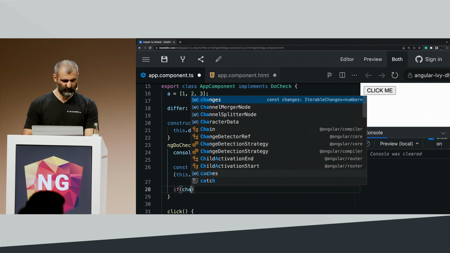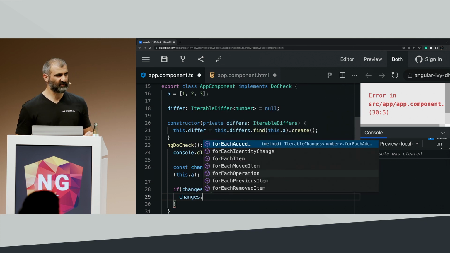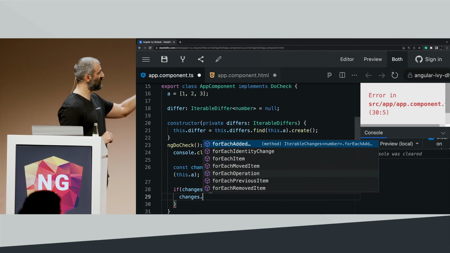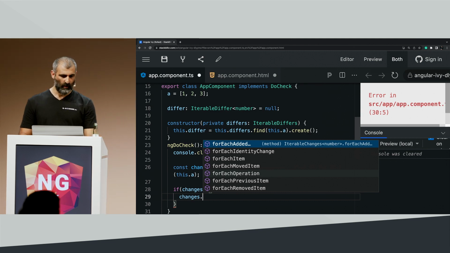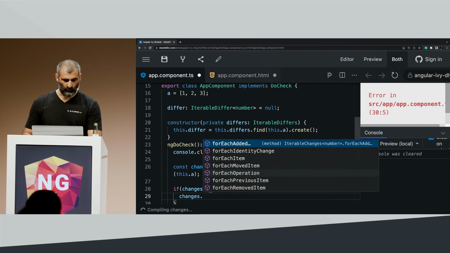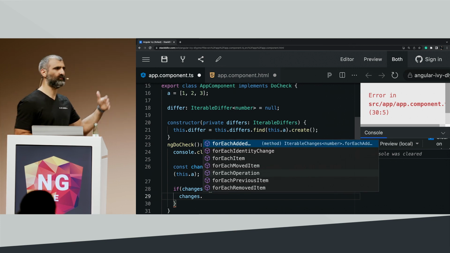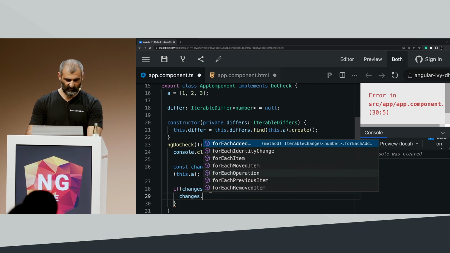Now, if we have changes, we can check our changes, and to see these changes there are some nice methods already provided by the Angular core team. One of them is forEachAddedItem. One of them is forEachMovedItem. And when we have a removed item, previous item, etc. This is how Angular actually knows what's changed. So let's see that in action.